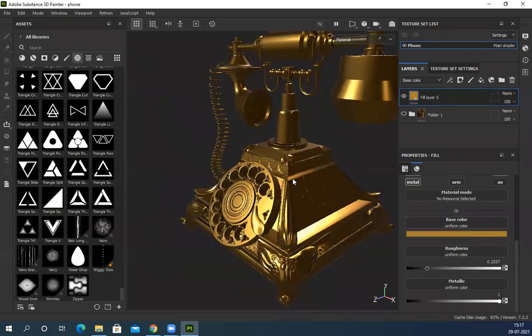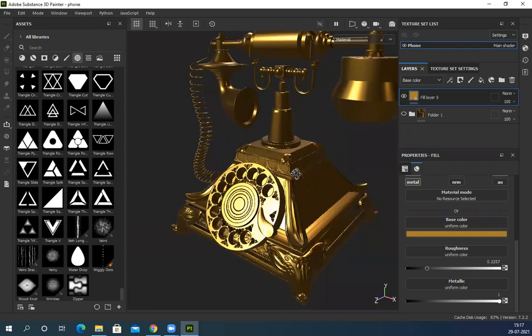And this is just the base. Now if I keep it like this, it's raw gold, nothing else. But whenever you see gold, you have some amount of artifacts or little dirt or scratches, and those things we have to add manually.